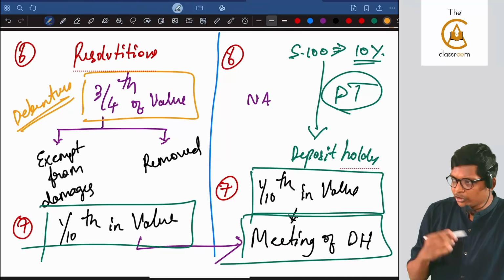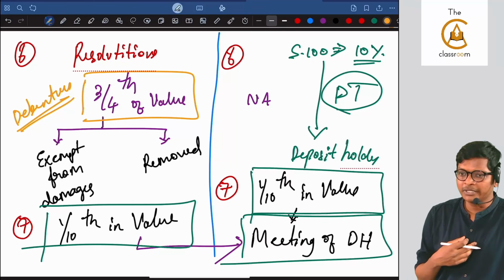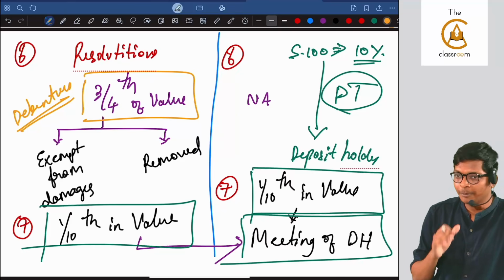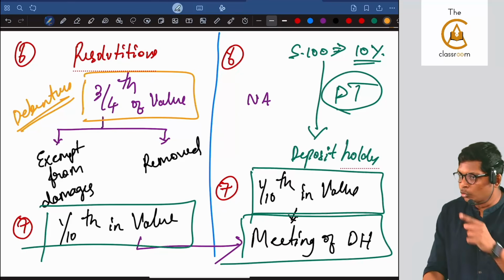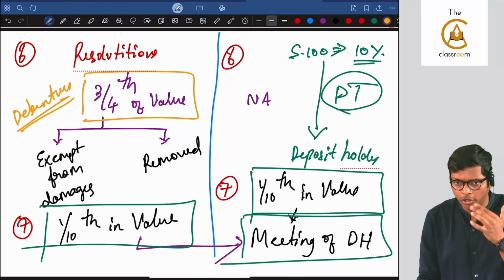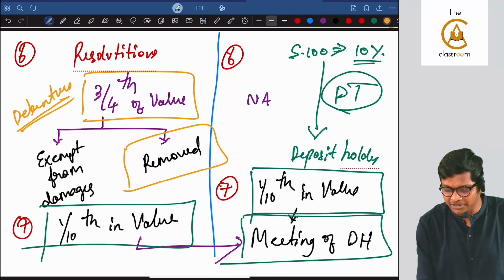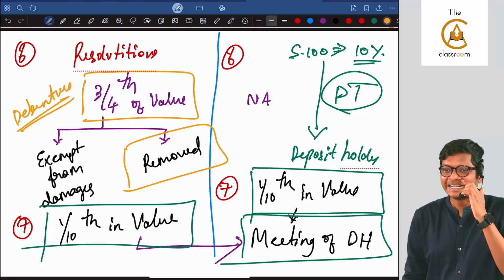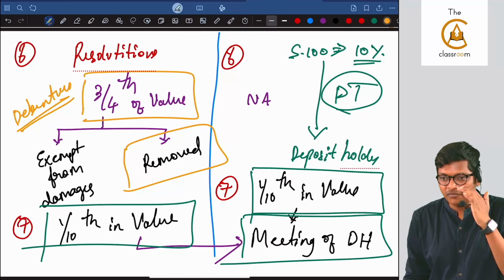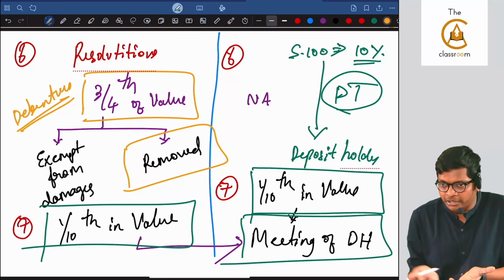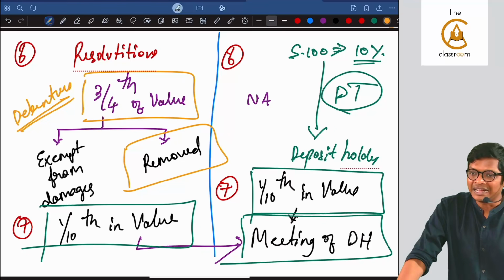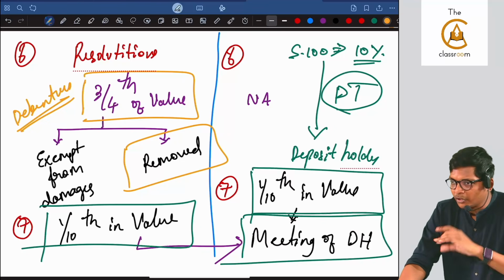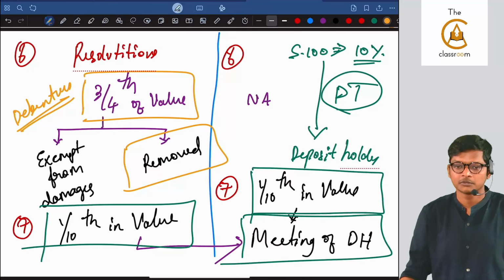So because of this work, what Pratik is doing, the company and the debenture holders were not happy with his performance in work, not other performance. So if you want to remove him, you have to call a meeting, and 3/4 in value of debenture holders will pass a resolution to remove Pratik. Are you following, guys? Understanding, all of you? So 3/4 is for removal of the debenture trustee. That's it. Who will vote? Debenture holders.